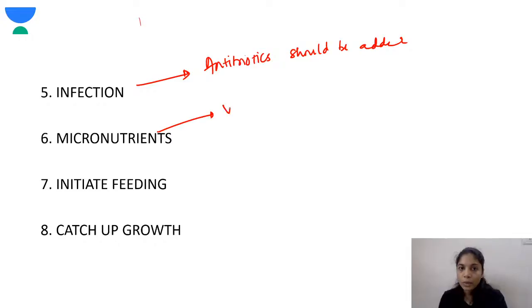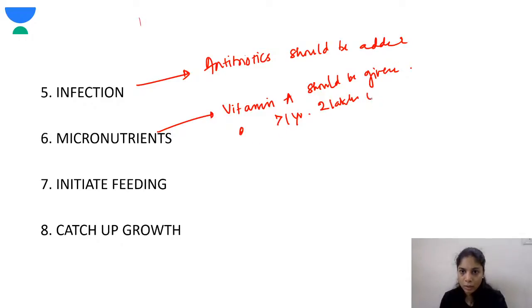Micronutrients: a mega dose of vitamin A should be given. If the child is more than 1 year, you give 2 lakh units of vitamin A, and if the child is less than 1 year, then you give 1 lakh units of vitamin A. Then folic acid also should be supplemented.